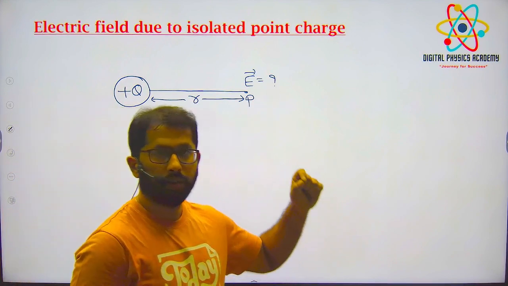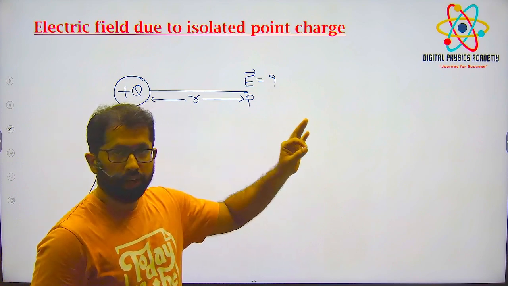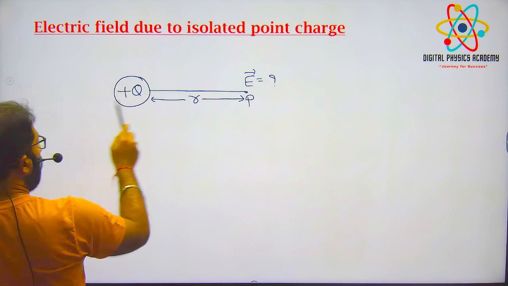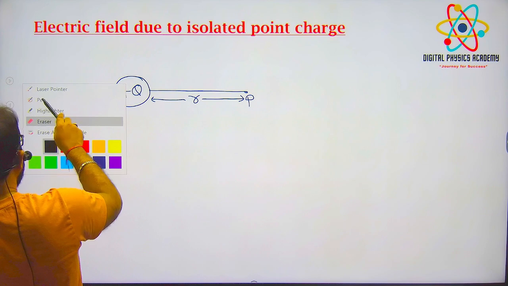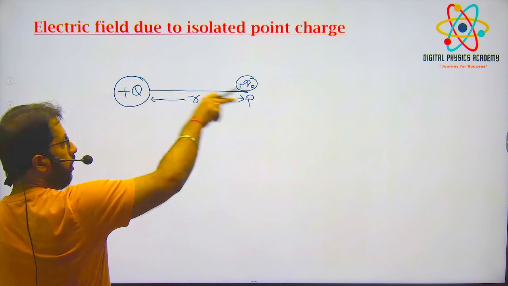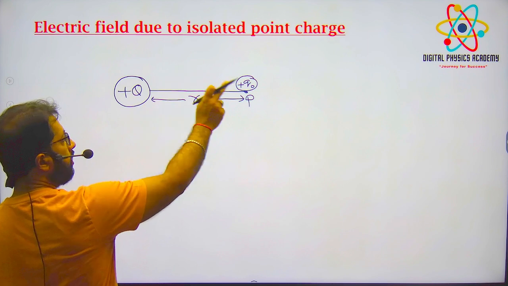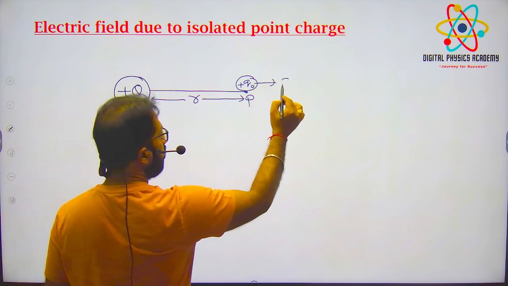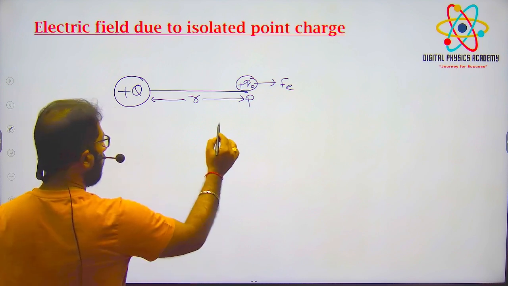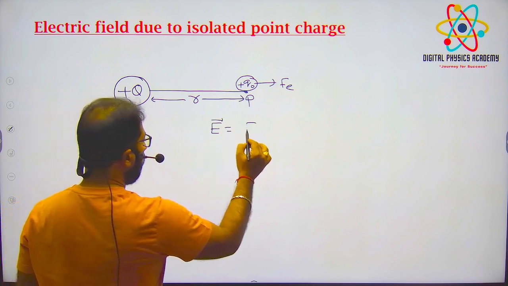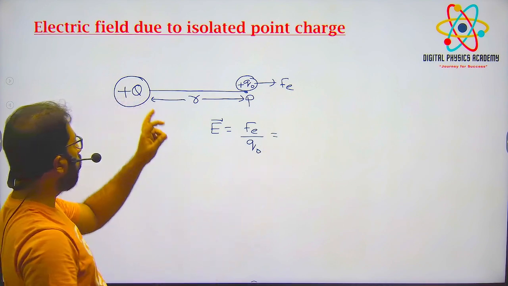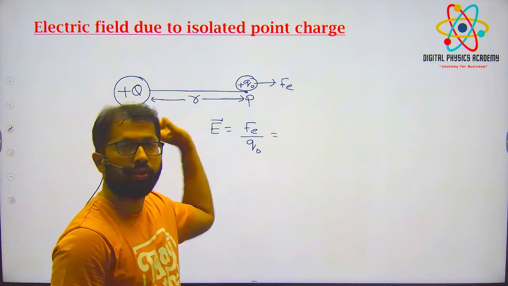We'll use the definition. Wherever you want to find the electric field, we take a test charge. Wherever we want to find electric field intensity, I'll put a test charge, and force will act on it. Because both are the same charges, it will repel, so some force acts on this charge, and divide by this charge, we'll get the electric field strength. The same procedure will be followed. So the electric field strength formula is F E, electric force upon charge, right? This one understood, right? By using Coulomb's law, what is the force between these two charges?